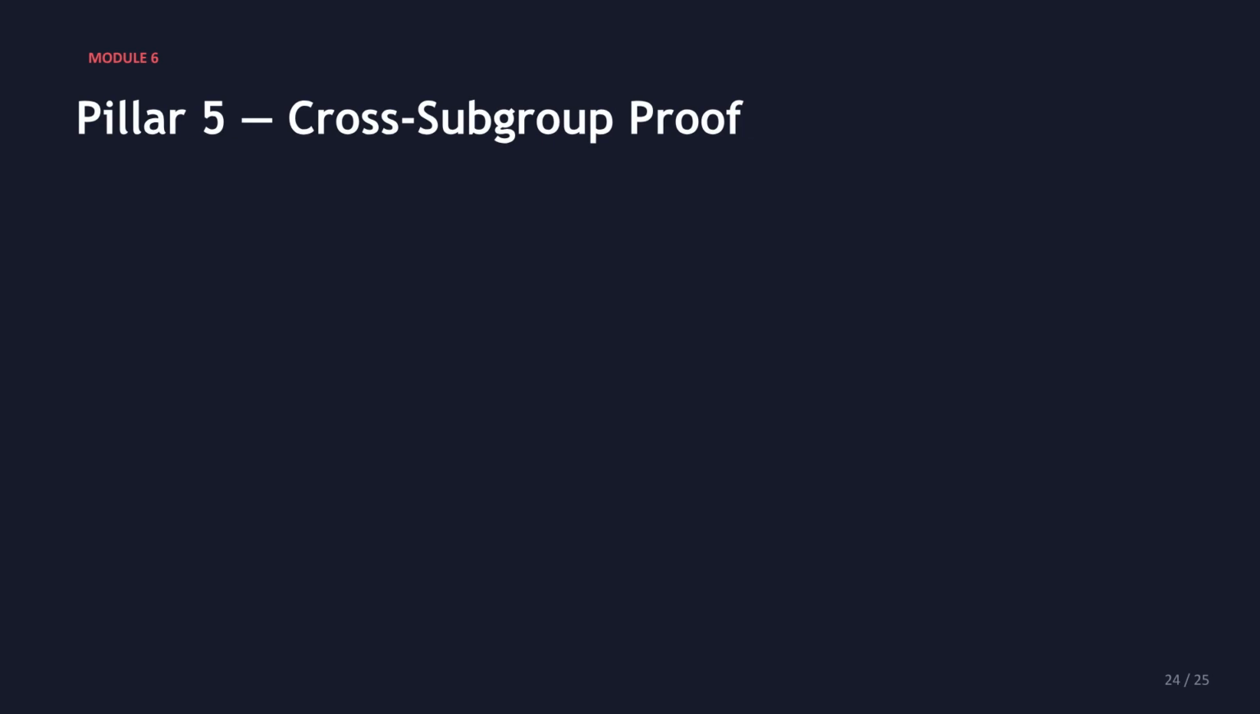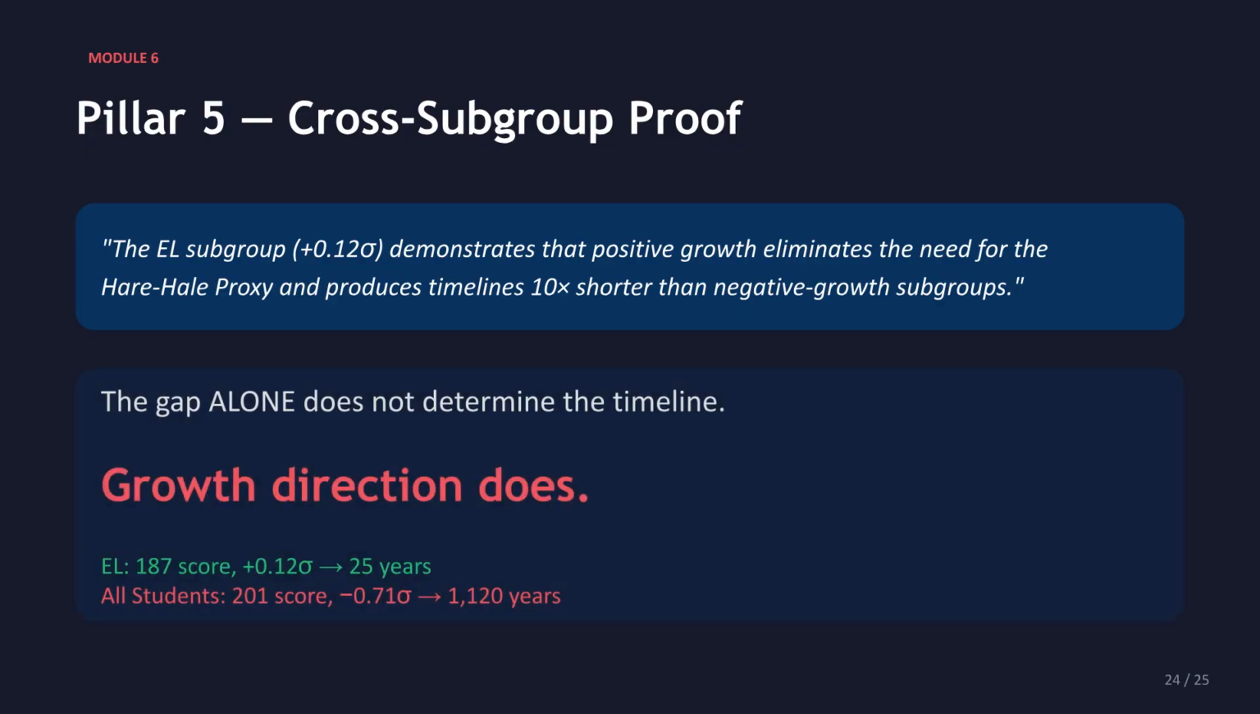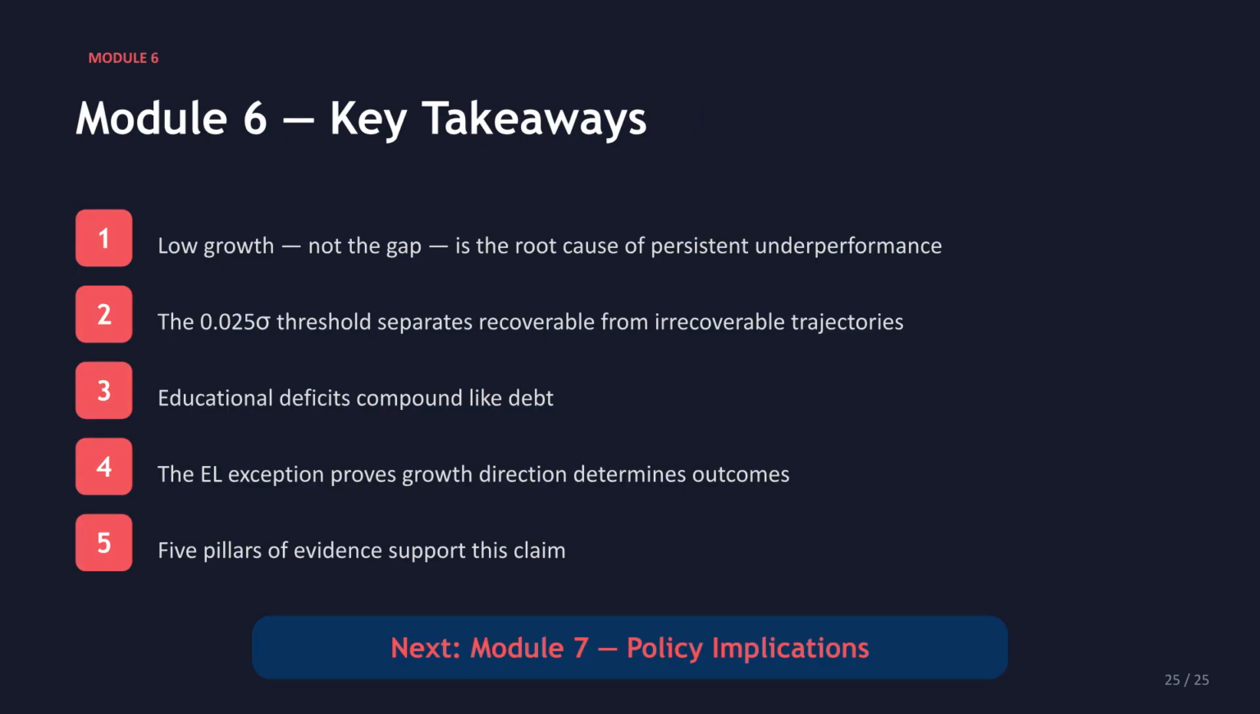Pillar 5, the cross-subgroup proof, demonstrates that the EL subgroup's positive growth eliminates the need for the Hare-Hale proxy and produces timelines 10 times shorter than negative growth subgroups. The gap alone does not determine the timeline. Growth direction does. In summary, low growth is the root cause of persistent underperformance.